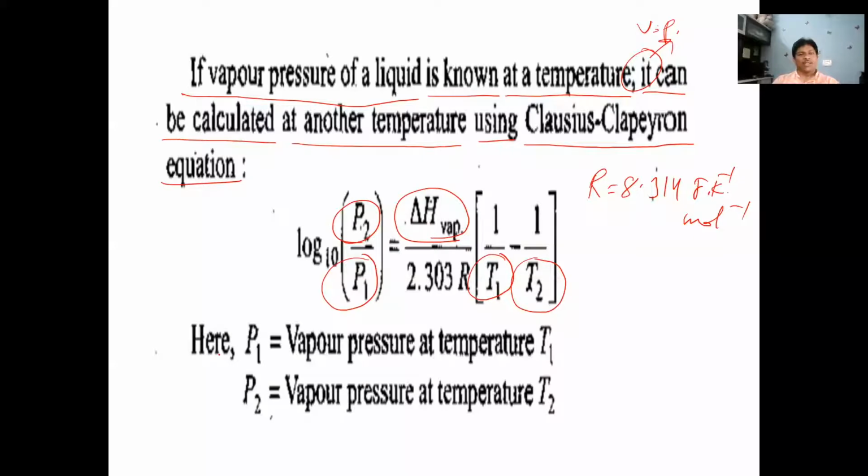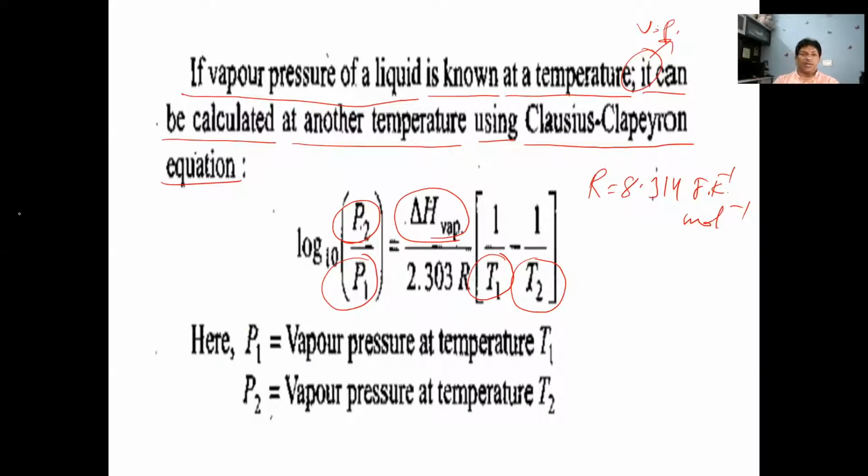So this is called the Clapeyron equation, by which we can calculate the vapor pressure at a given temperature. If you know the vapor pressure at a given temperature, the vapor pressure at another temperature we can calculate by using the Clapeyron equation. So this equation we have to understand.